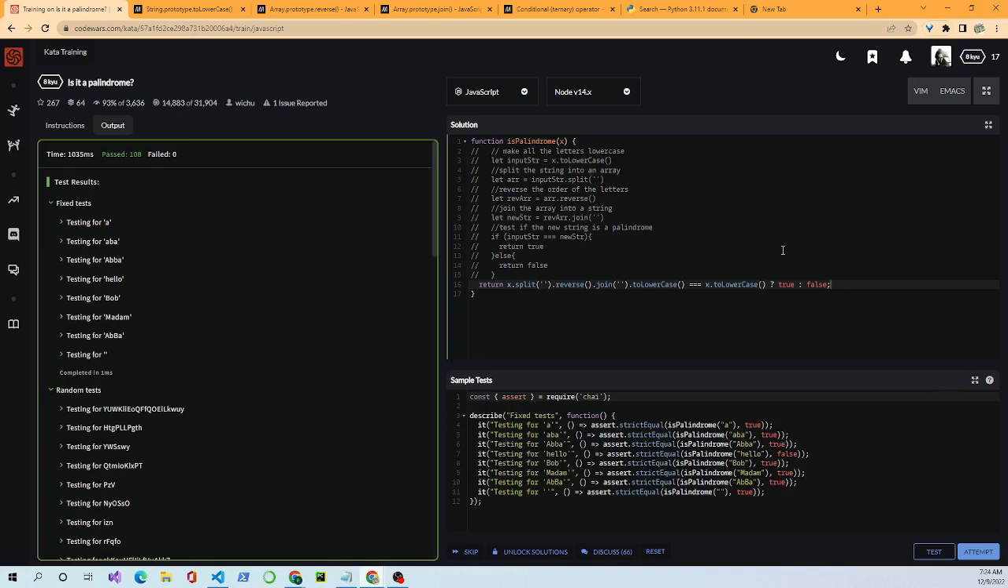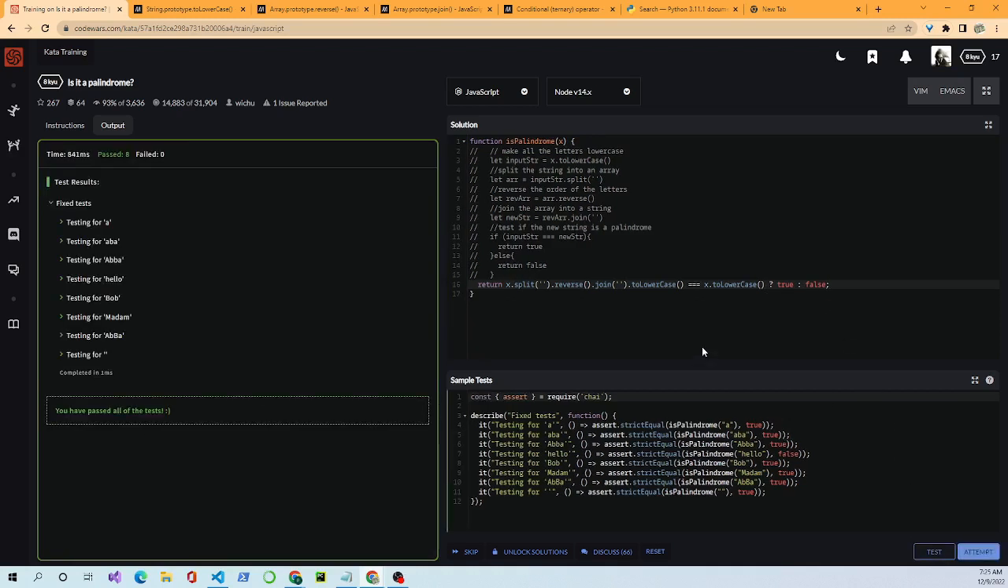So you have your whole condition here, which is if x.split, reverse, join, toLowerCase equals x.toLowerCase. Okay, it'll be either a true or a false. Okay, so let's test it. And it passes again. You see, there's a lot of ways to solve these problems.